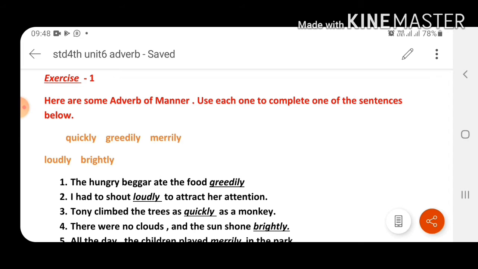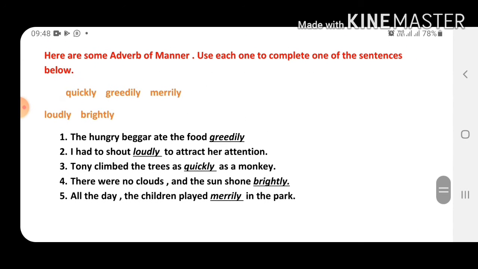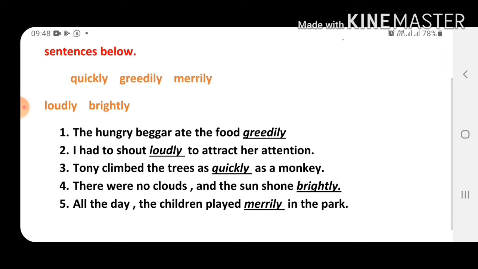Okay, and we have to use each one to complete the sentence which is given below. These 5 sentences we have to complete with them. Okay, now let's see the first one. The hungry beggar ate the food greedily.